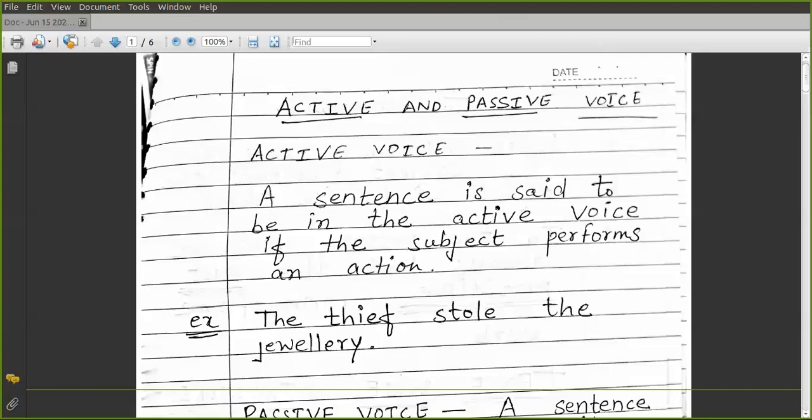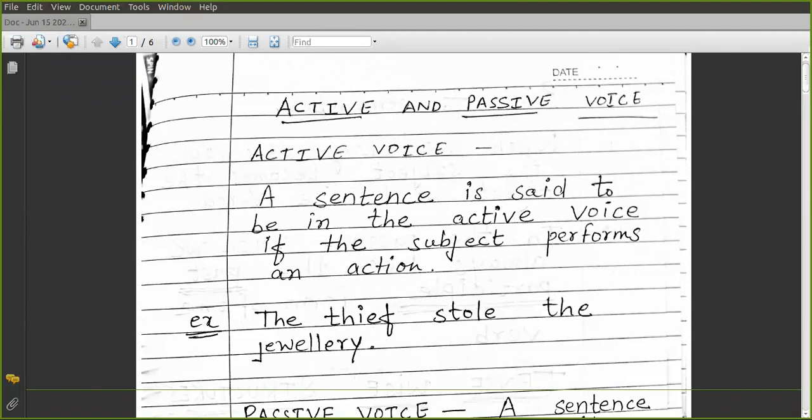So today we will study this topic of grammar, active and passive voice. Active voice means a sentence in which a subject is doing any action, where the subject performs an action.